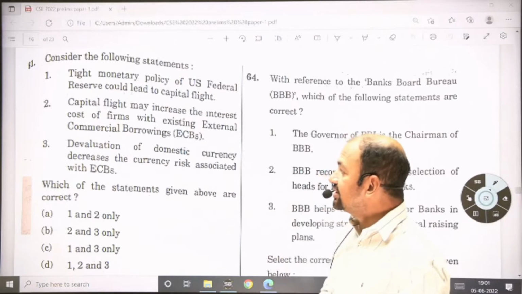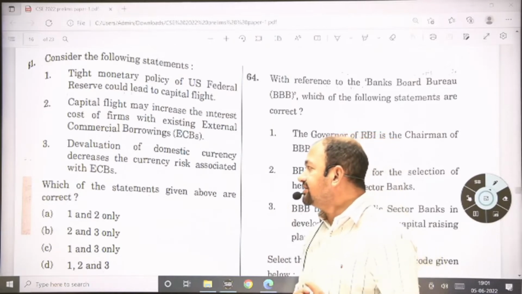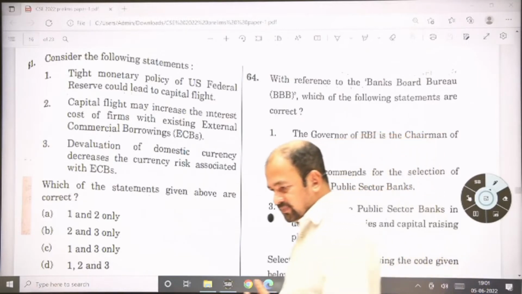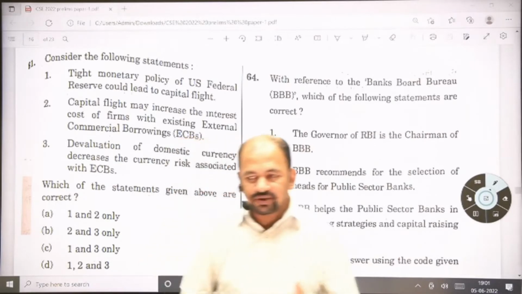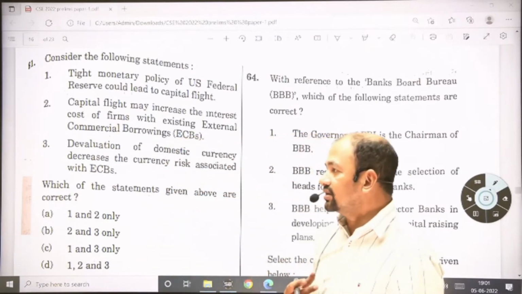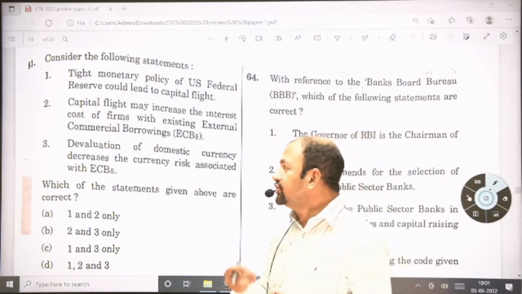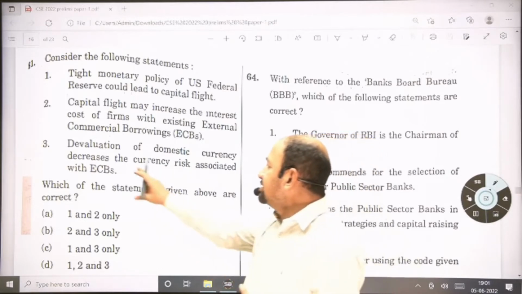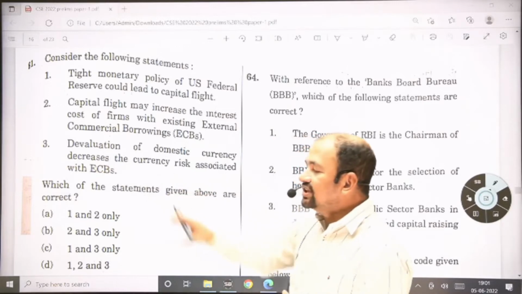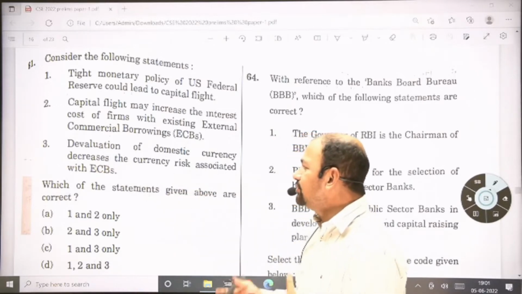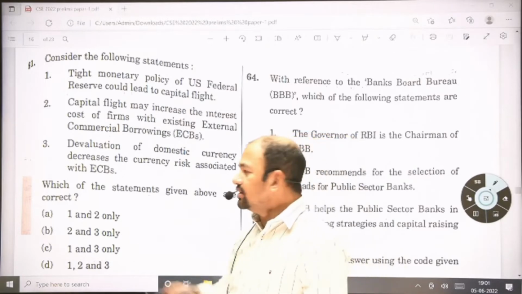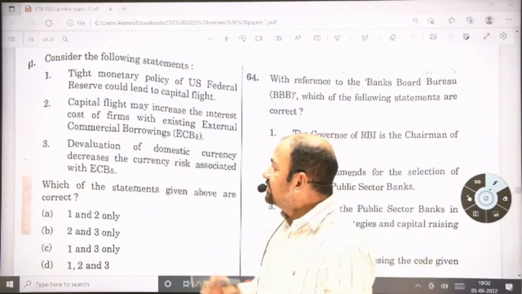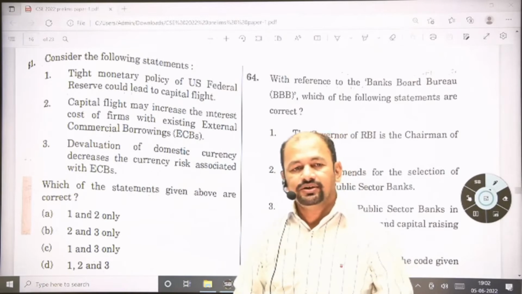But when you think about the third statement, devaluation of domestic currency decreases the currency risk associated with external commercial borrowings. External commercial borrowings means any business entity from a country is borrowing money from another country. These borrowings are called external commercial borrowing. So obviously the third statement is incorrect. This is not going to decrease the currency risk associated with external commercial borrowing. Whether you devalue or revalue doesn't matter. So risk is a different matter. That's why this statement is incorrect. So answer for this is option A, 1 and 2 only.